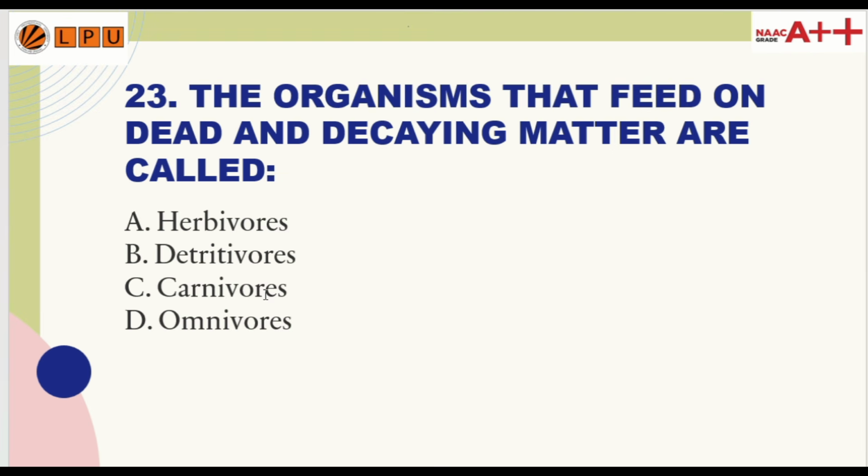23rd question. The organisms that feed on dead and decaying matter are called: option A, herbivores; option B, detritivores; option C, carnivores; and option D, omnivores. So the correct answer is option B, detritivores.